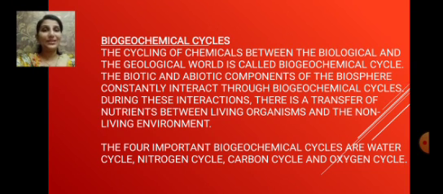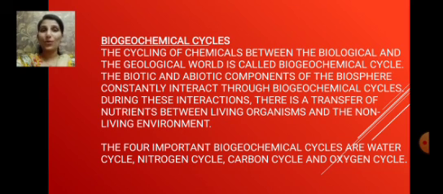The biotic, that means the living components, and abiotic, what does abiotic mean? The non-living components of the biosphere. They constantly interact with each other through these biogeochemical cycles. And during these cycles, there is a transfer of nutrients between the biotic and abiotic components of the biosphere. The four important biogeochemical cycles which we have to learn are the water cycle, nitrogen cycle, carbon cycle, and oxygen cycle.